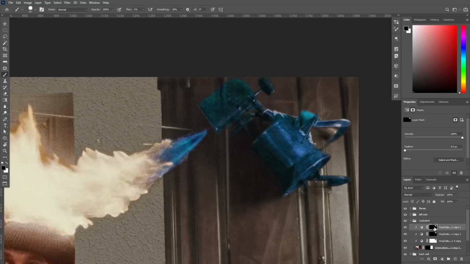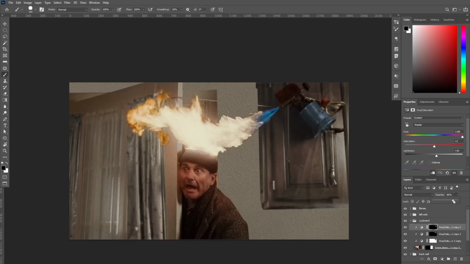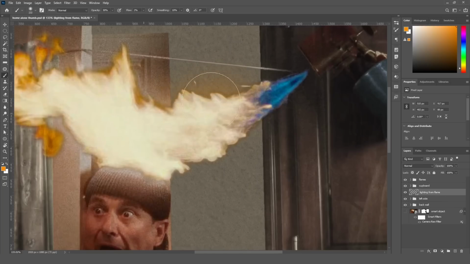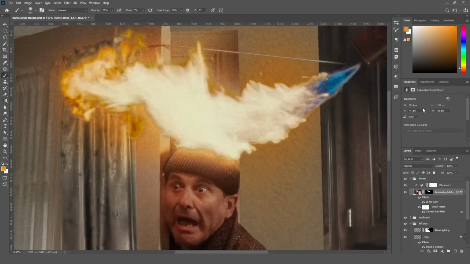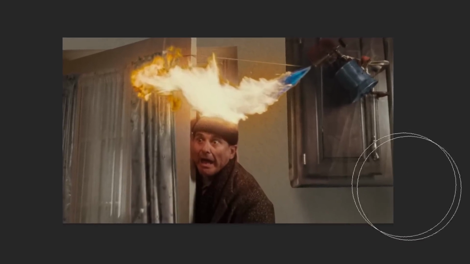I'll make it brighter and highlight the gas tank in blue since that's a complementary color to orange, making it stand out more. Okay, now to bring the scene to life, I'll paint some bright orange light shining on all the surfaces from the flame. And of course, that'll cast a shadow from this cupboard.